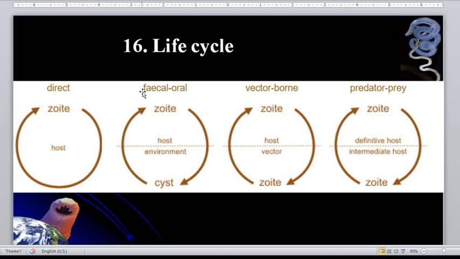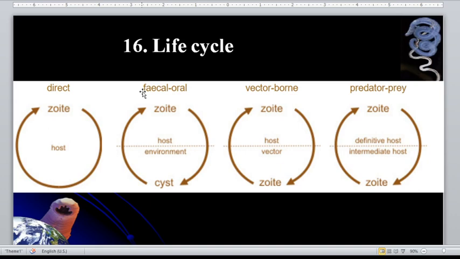Aside from that, what if an infected individual just defecated and forgot to wash his hands, and he was the person who prepared the food for dinner or for breakfast? The infective stage was present in the feces or in the stool, and it was accidentally ingested. But guys, take note that you can only be infected if you ingested the infective stage.